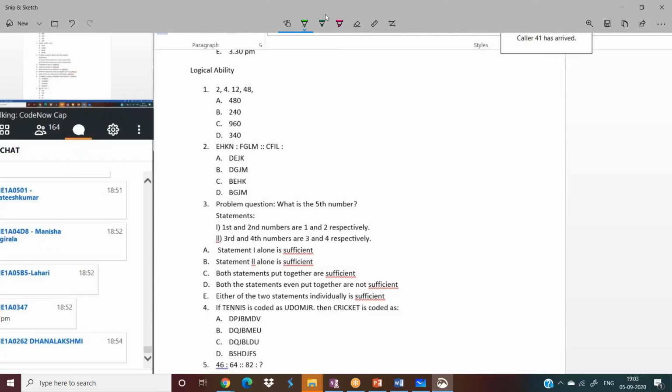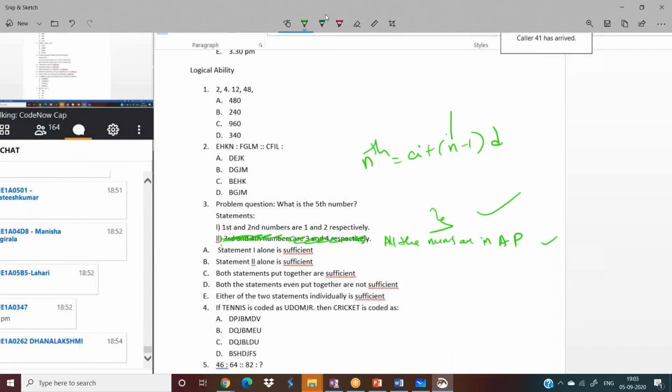For example, in the same question, if I remove the second statement and replace it with: all the numbers are in AP, arithmetic progression, then I can say yes, when you put them together it will be sufficient, because in an arithmetic series, what is the formula for the nth term? Nth term equals a plus n minus 1 into d. What you want?